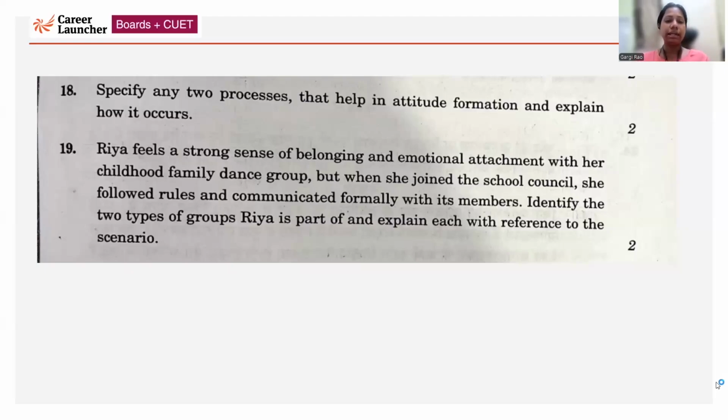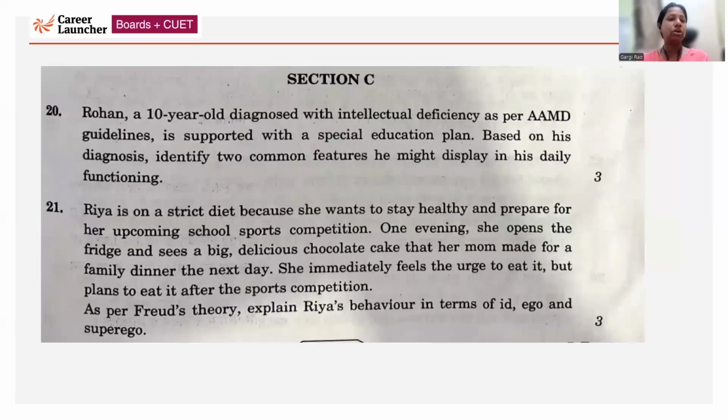Now, the next section, section C: Rohan, a 10-year-old, is diagnosed with intellectual deficiency as per AAMD guidelines. Based on this identification, you have to write two common features which the AAMD guidelines specify.